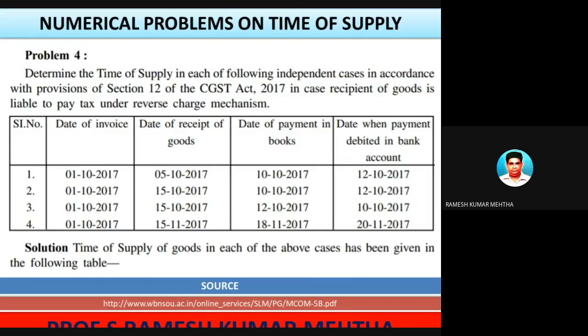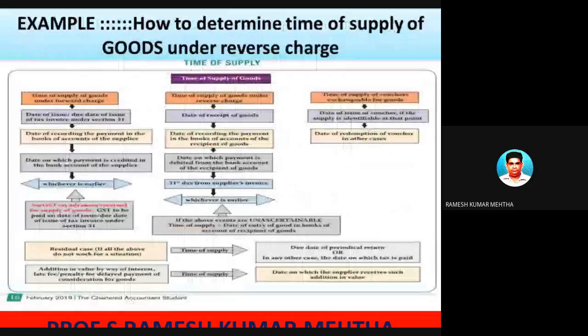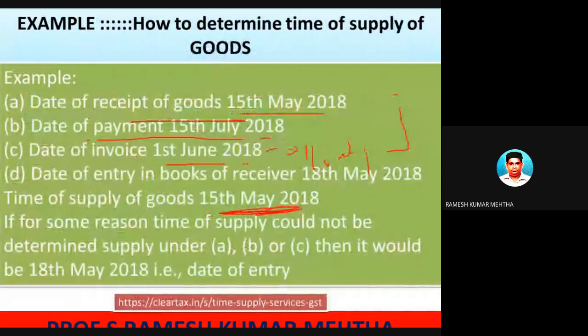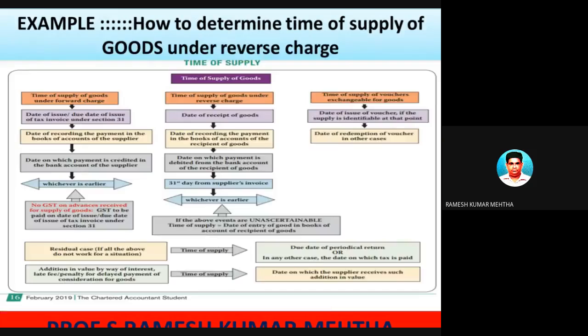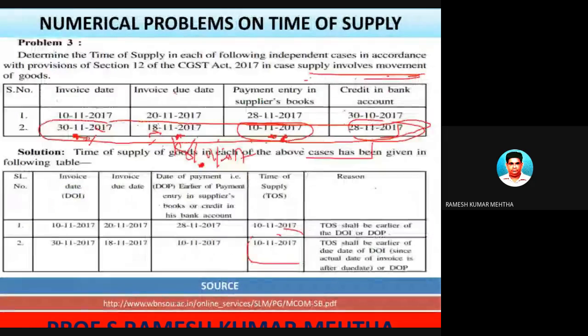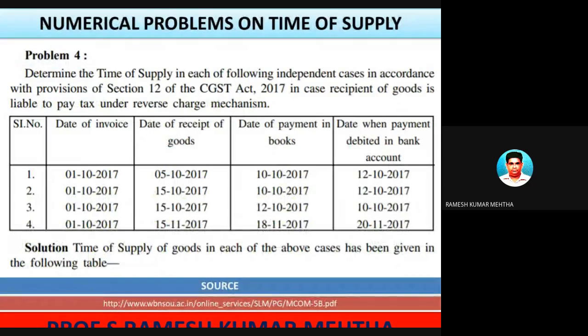If we go back to our slide on the reverse charge mechanism: date of receipt of goods, date of payment, and date of invoice plus 60 days. To the date of invoice, 60 days can be added because it is the date immediately following 60 days from the date of issue of the invoice. Among them, whichever is the earliest.